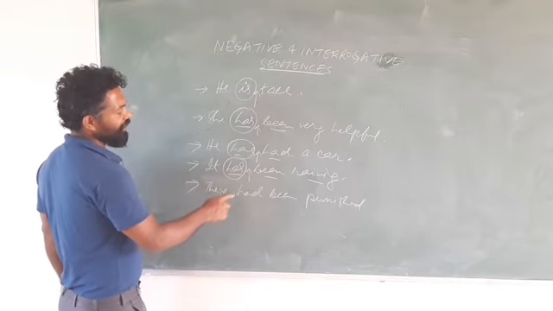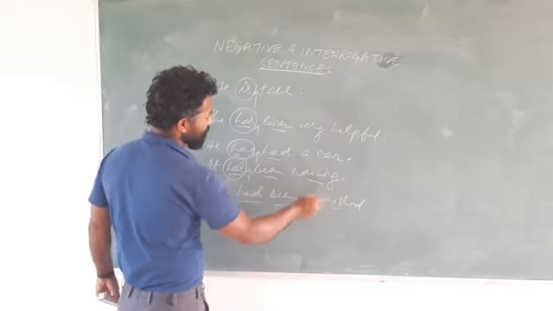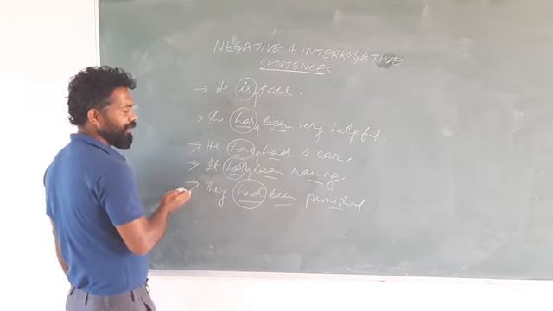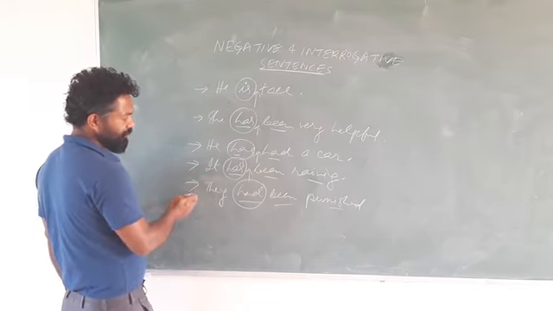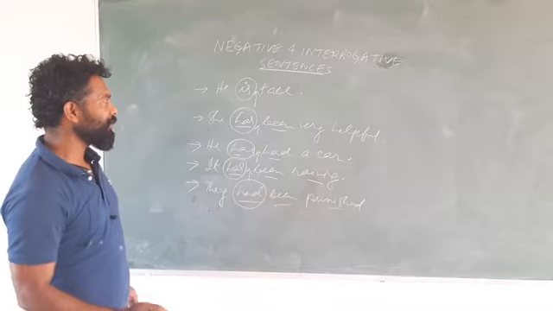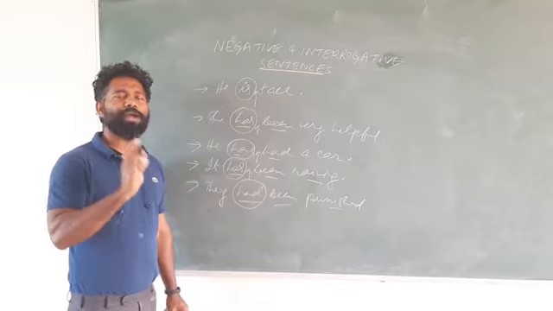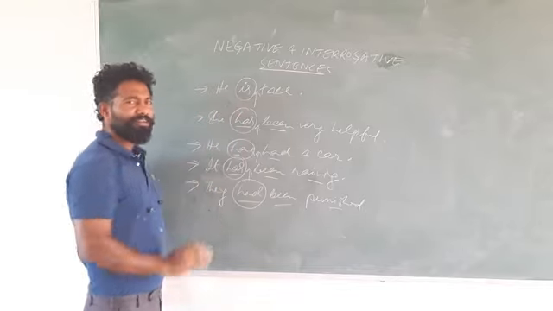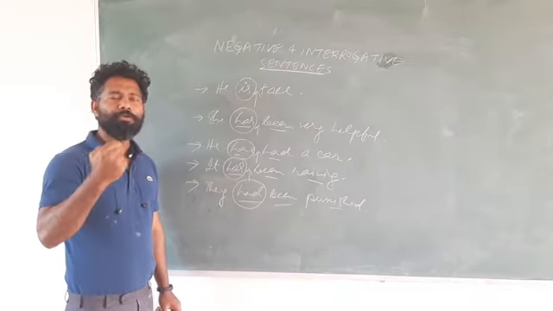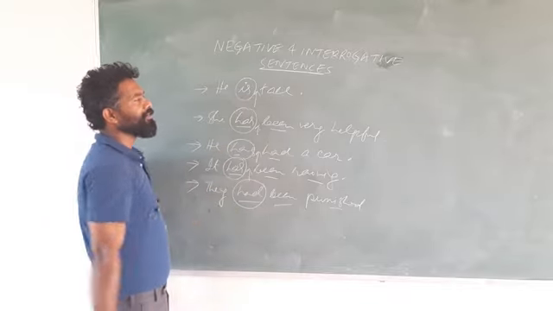The last sentence, they had been punished. What are the verbs? They are had, been and punished. But the first verb is had. We will write not. Which tense is this sentence in? This is in passive voice of past perfect. So what I am trying to say is, making a negative sentence is very easy. Just locate the verb in that sentence. If there is only one verb, we will write not after that verb. If there are two or three verbs in a sentence, we will write not after the first verb. The sentence becomes negative.